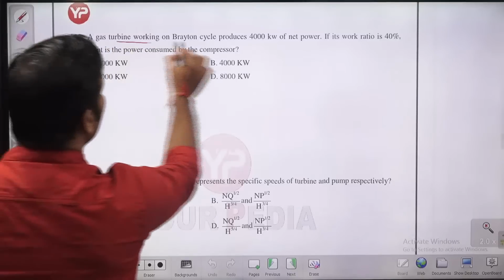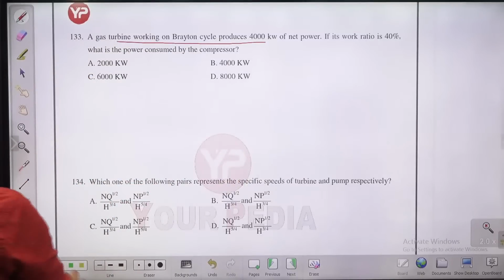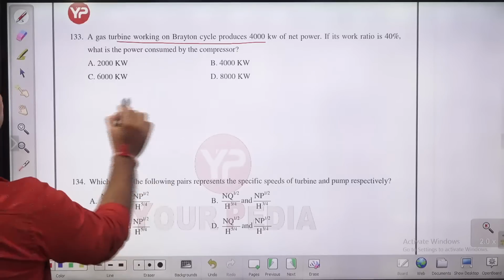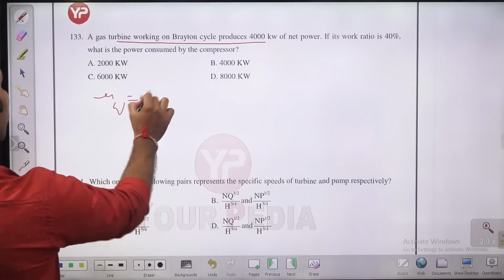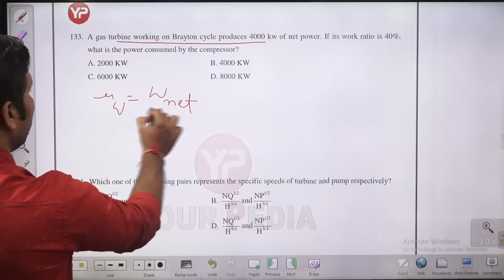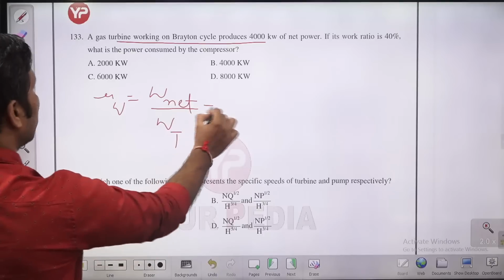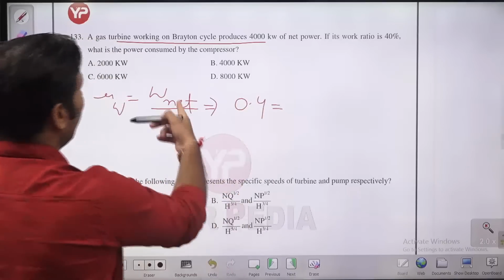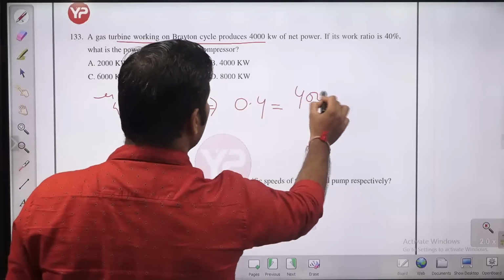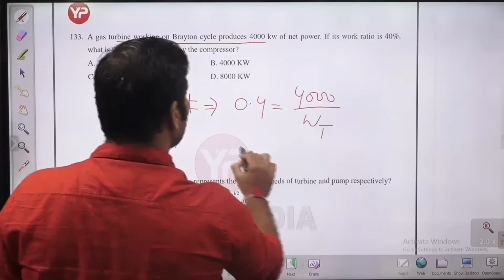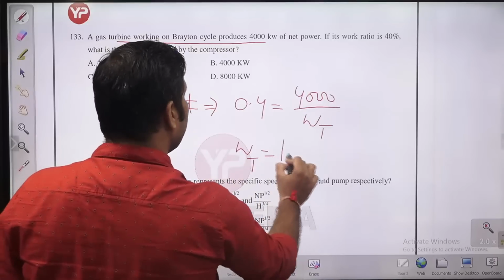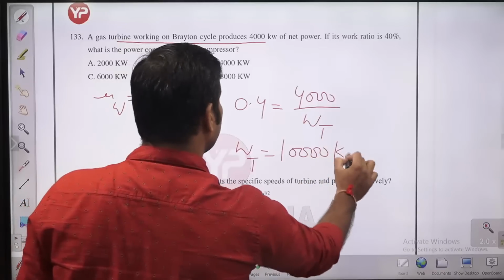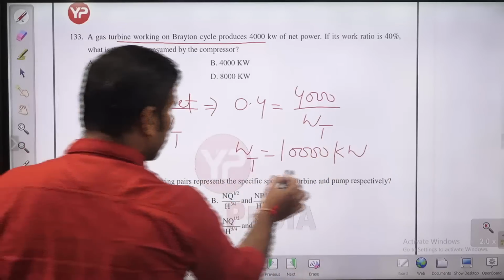A turbine working on Brayton cycle produces 4000 kilowatt of net power. Work ratio is 40%. So how much is work ratio, guys? Work ratio is nothing but W net divided by W turbine. Work ratio is 40%, means 0.4. W net is 4000 kilowatt. So W turbine will be 10,000 kilowatt.